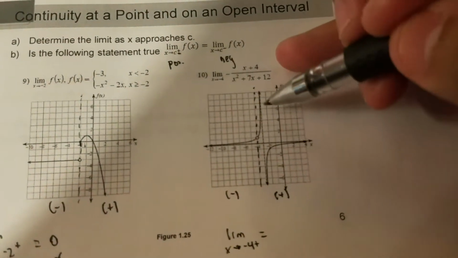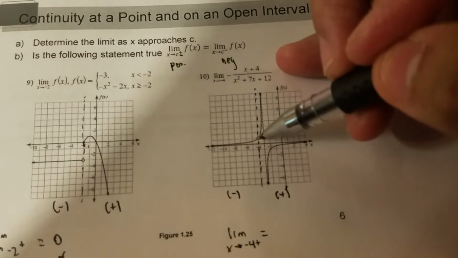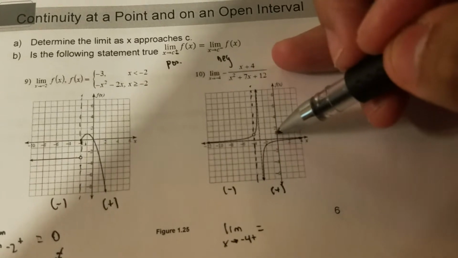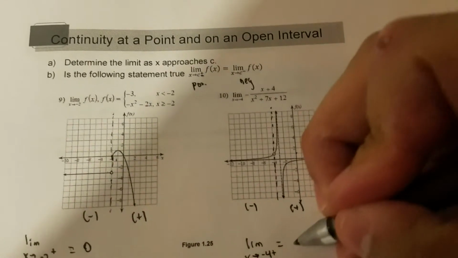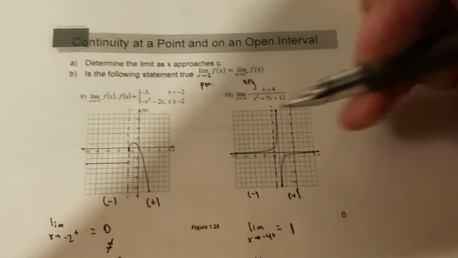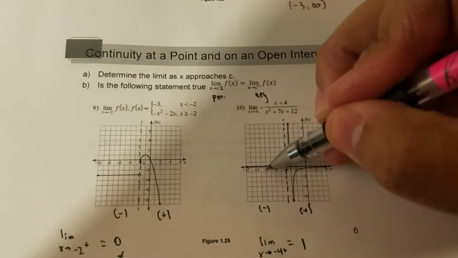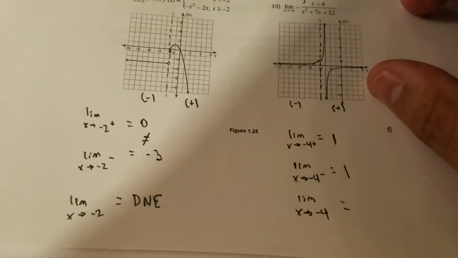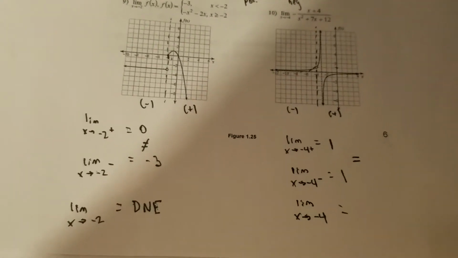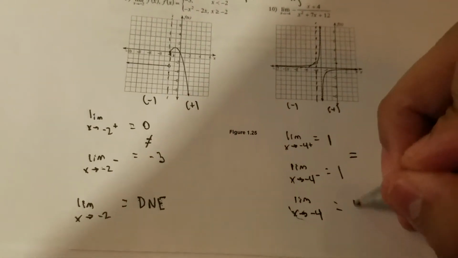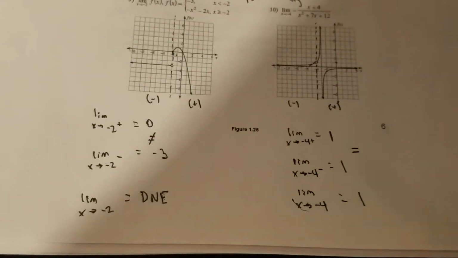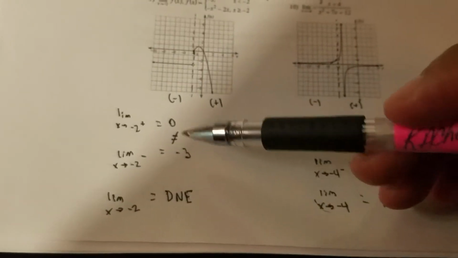And if I follow the graph right here, on the plus side, I see that my y value is positive 1. Over here on the negative side, I'm going to follow the graph till I get to this line. I see that it's also positive 1. And now, since these both are equal to each other, then I say that I do have a limit for the whole thing, and it's positive 1. So when they're the same, the limit for the whole thing is just what you got for these two. But when they're different, you say it does not exist.